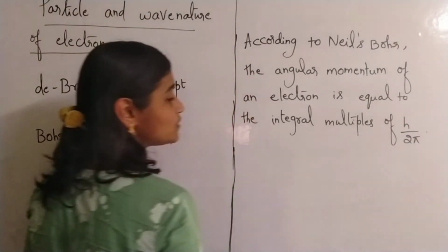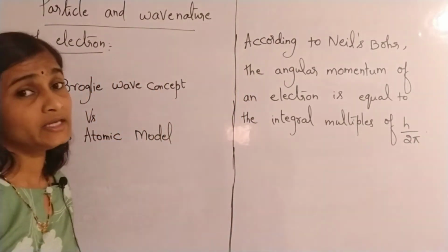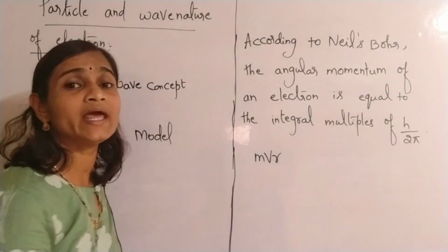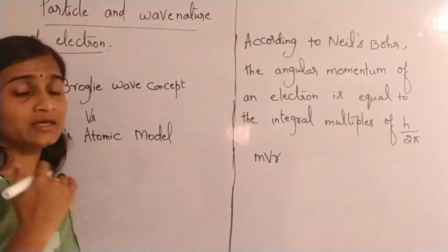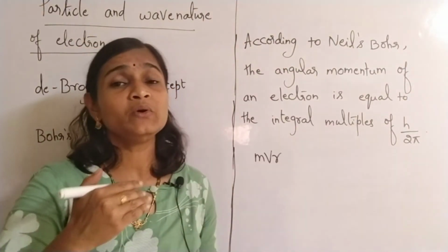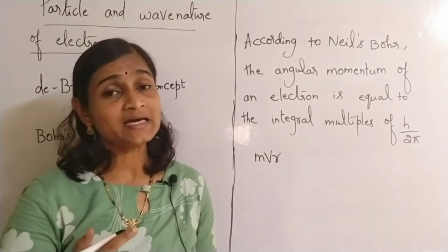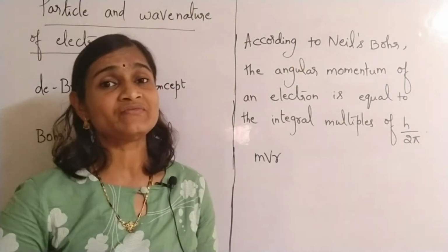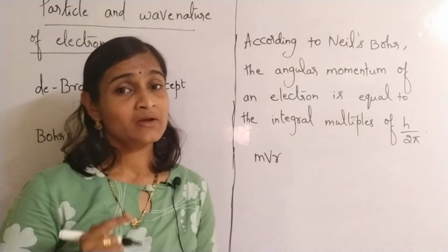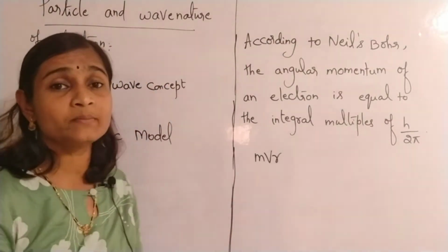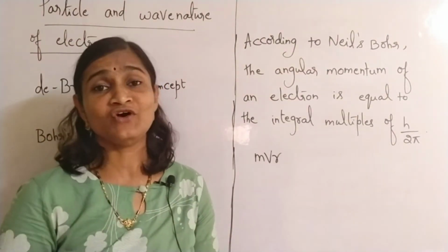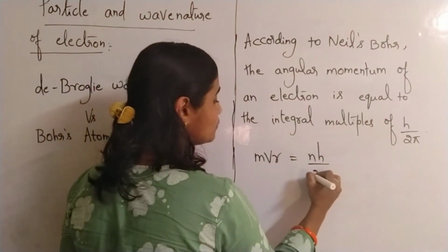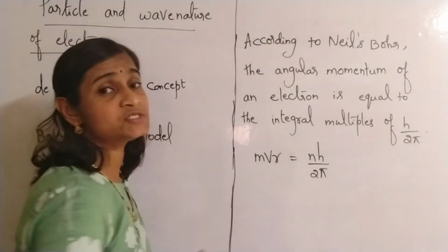According to Niels Bohr, he proposed one postulate. What is that? Angular momentum is mvr, that is, m into v into r. If it is linear momentum, it is only m into v. If a particle is traveling in a circular path, then you have to consider the radius of that circular path also. Here r is the radius of the orbit in which the electron is revolving. So mvr is equal to nh by 2 pi.